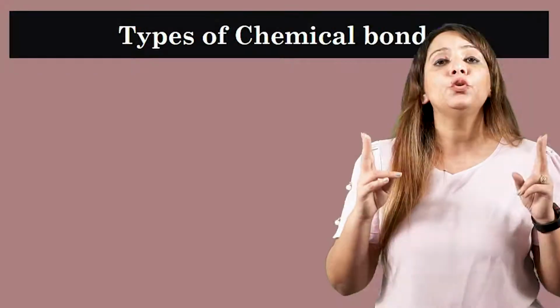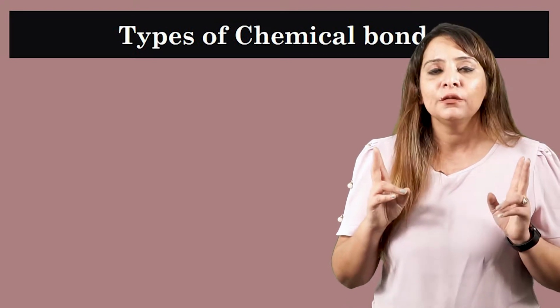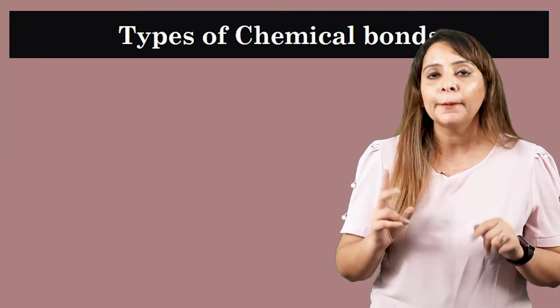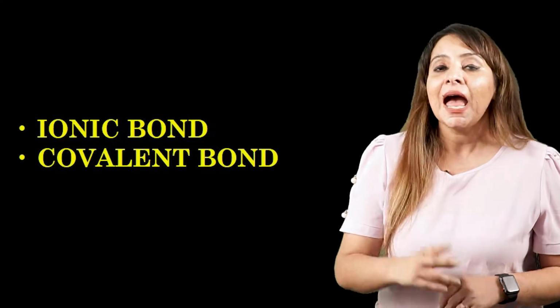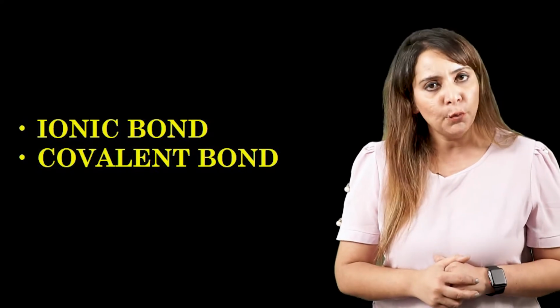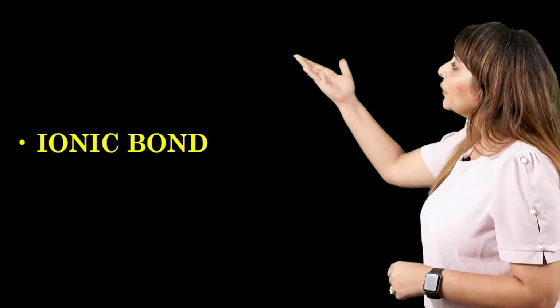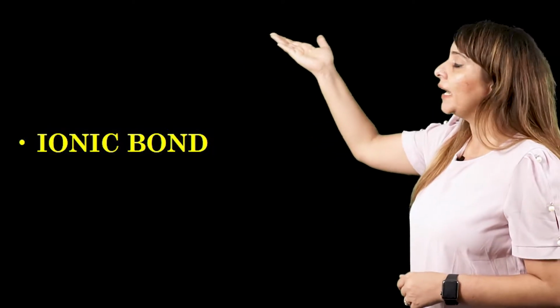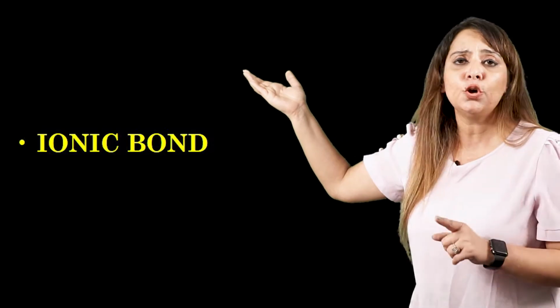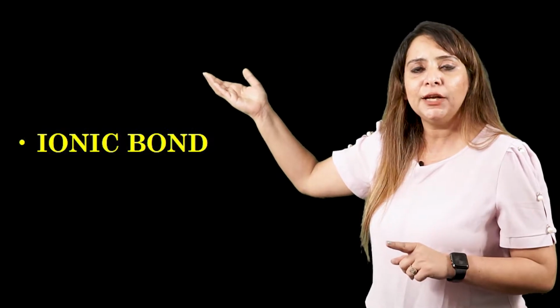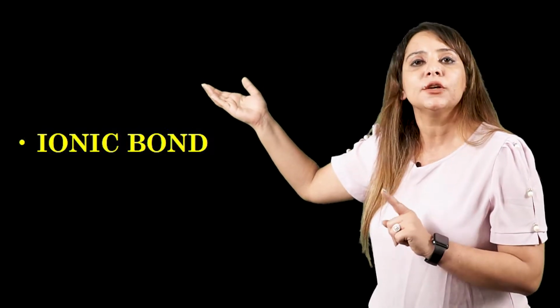Now how they lose and gain or share, and how they attain stability, we are going to discuss with examples. But before we proceed, you should know that we have two types of chemical bond. One is the ionic bond and the second is the covalent bond. So let's start with the ionic bond first. The other name for the ionic bond is the electrovalent bond. We can also call the ionic bond an electrovalent bond.